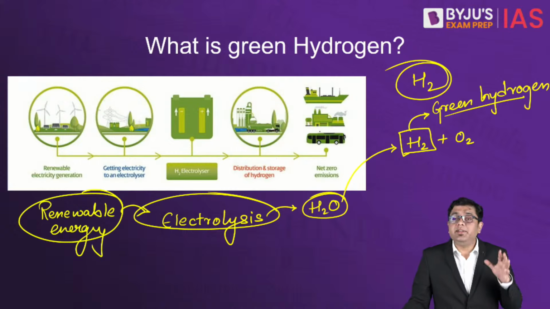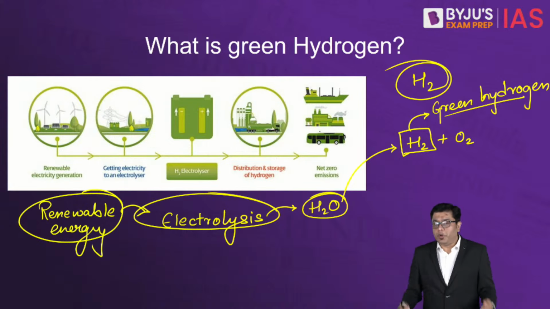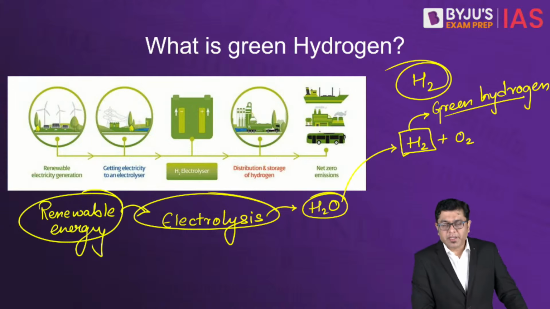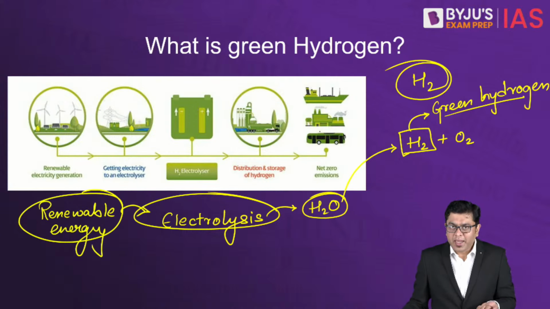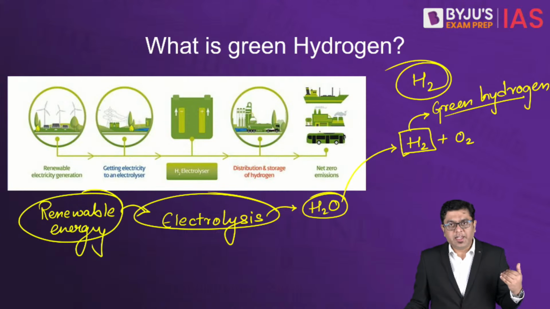So when India is receiving that much sunlight, it can be utilized to produce solar energy, which is a renewable source of energy, and that can be utilized for the production of hydrogen as well. So that is where the entire process is considered to be green, or eco-friendly, because it is not having any emissions in the atmosphere.